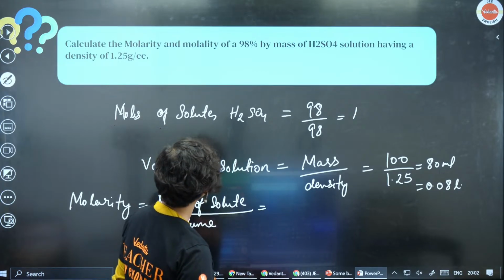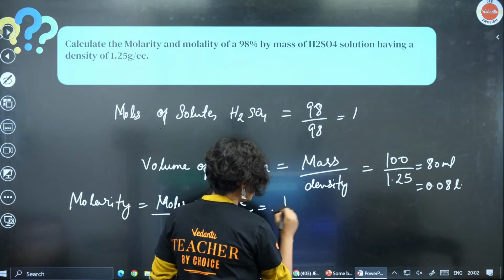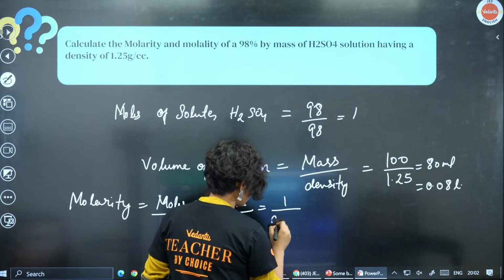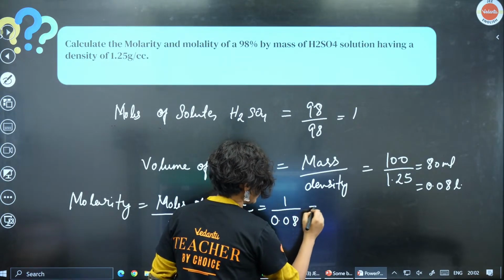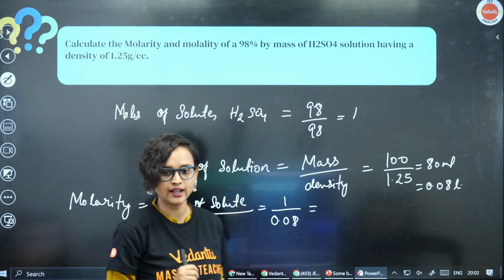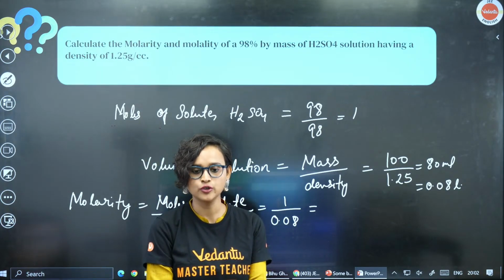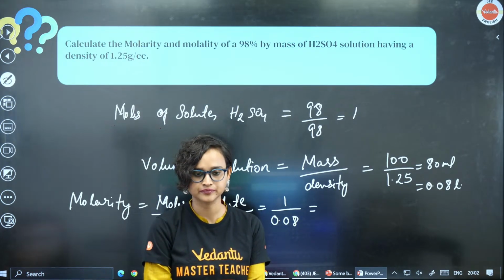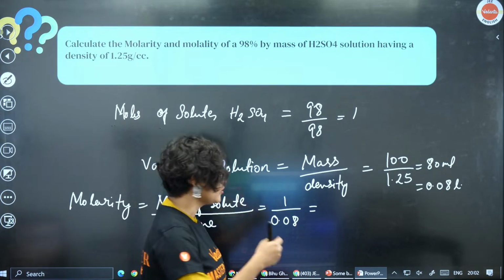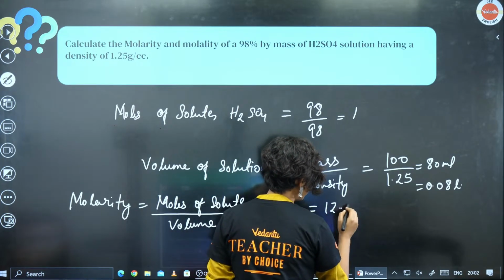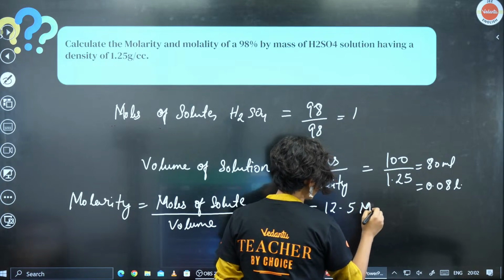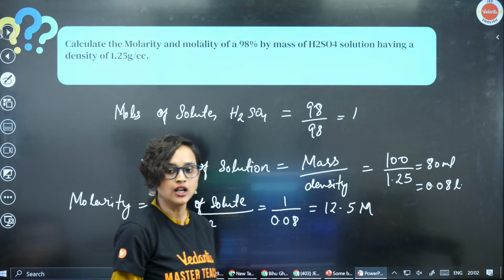Moles of solute is 1 divided by 0.08. Could you please calculate this and tell me? Yes, it will be 12.5 molar. Absolutely right.